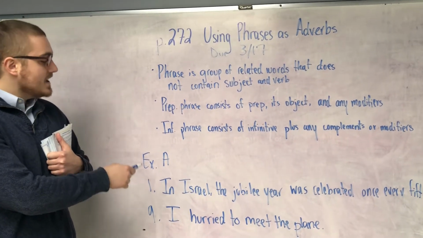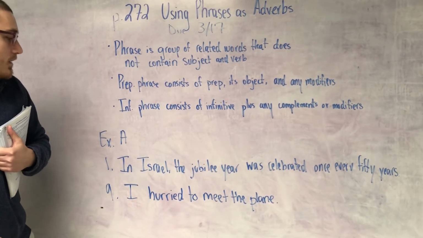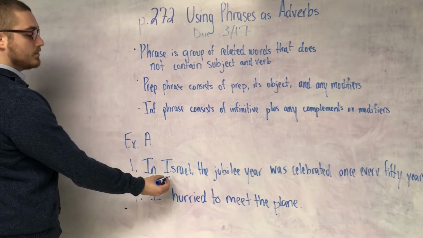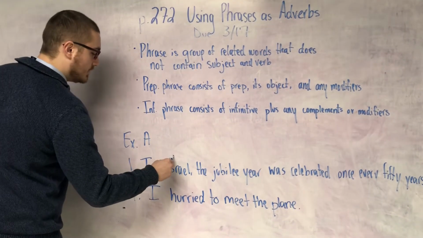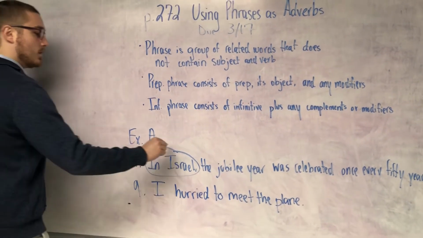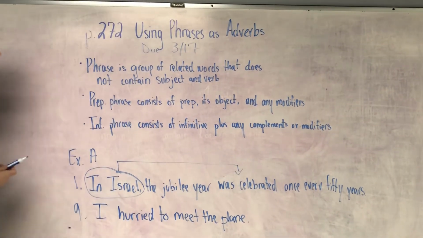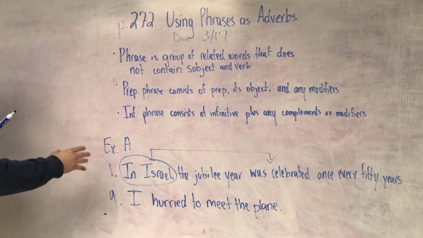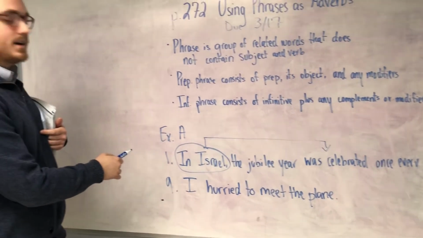Exercise A, number 1 says, in Israel, the Jubilee year was celebrated once every 50 years. Now, right here we've got a preposition, in, followed by the object of the preposition, Israel. So, according to your book, you should draw a circle around the prepositional phrase, in Israel. And what is that modifying? Or what is that describing? When the Jubilee year was celebrated. Celebrated is a verb. So this is a prepositional phrase that is operating as an adverb right here.